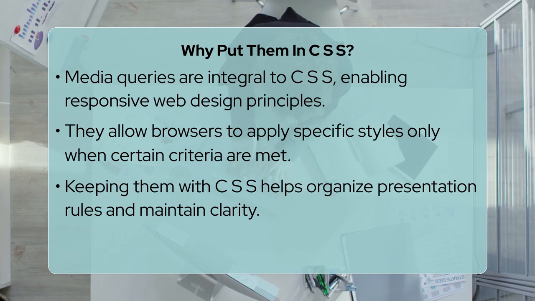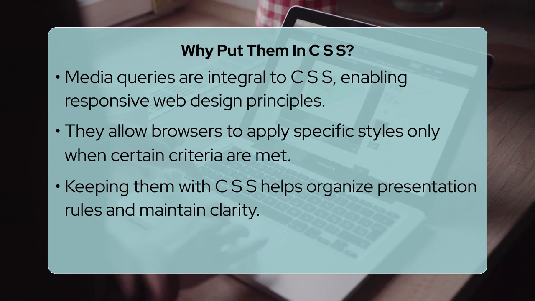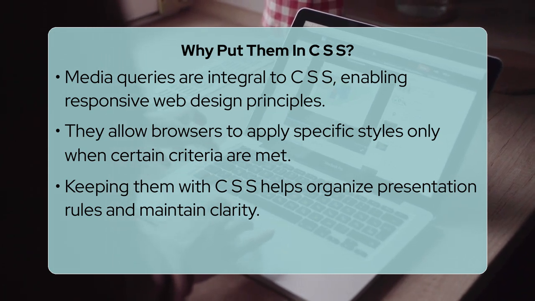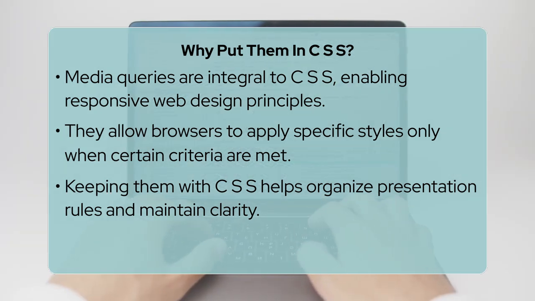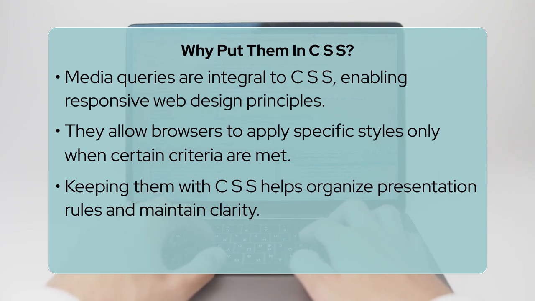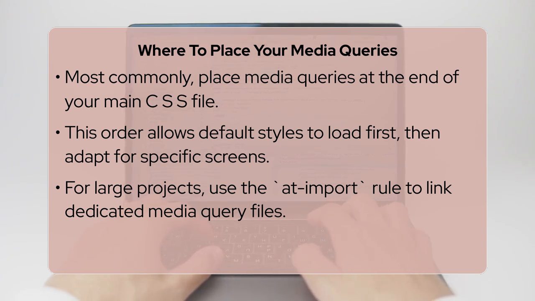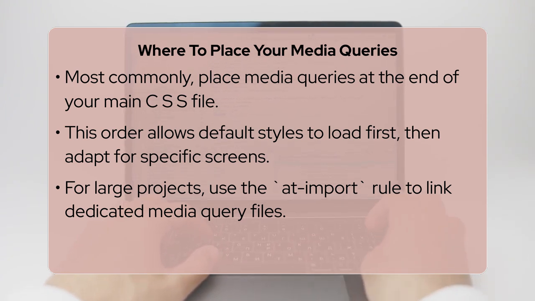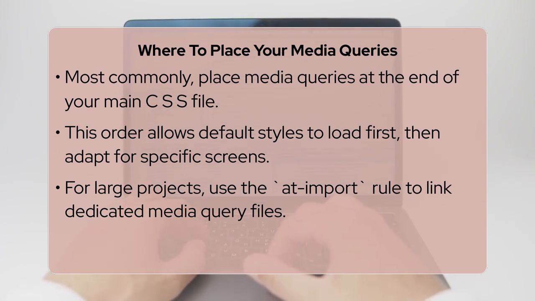To put this into practice, you will typically find media queries in one of two main spots. The most common approach is to include them directly inside your main CSS file, usually at the end. This structure helps ensure that the default styles load first, and then the media queries override or adjust those styles for specific screen sizes. For example, you might have a general style for a navigation bar, and then a media query specifies that on smaller screens, this navigation bar should stack vertically instead of horizontally.